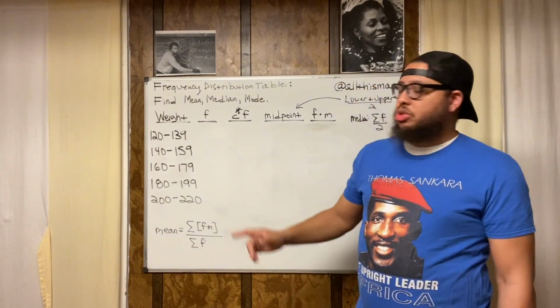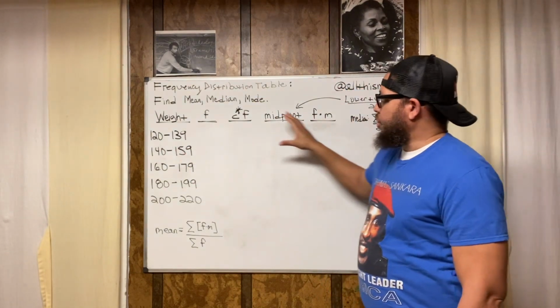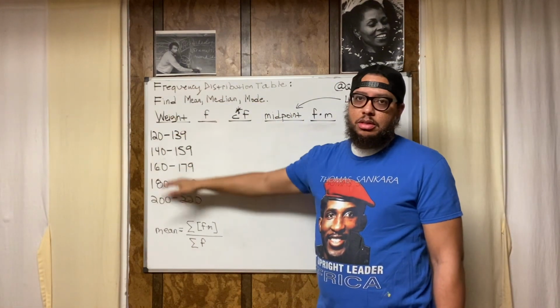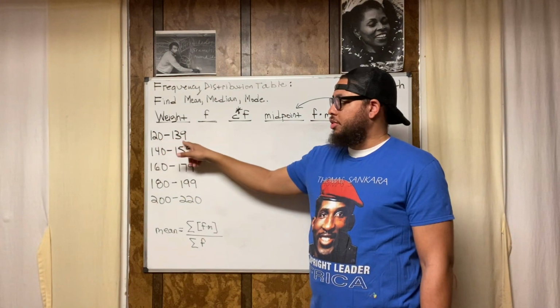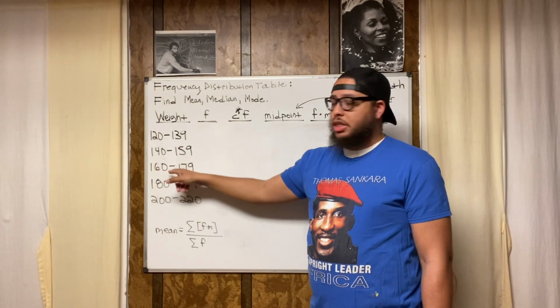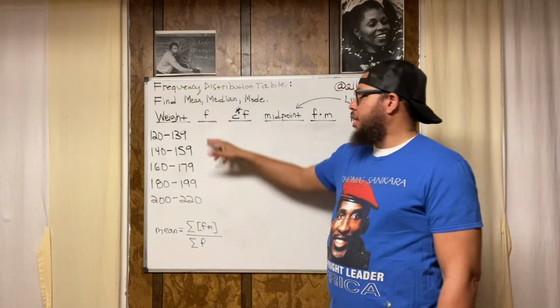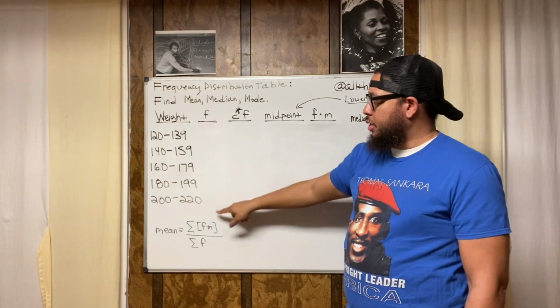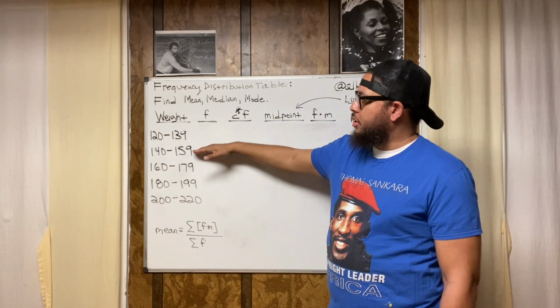So we're going to get into a frequency distribution table. We're dealing with weights of people. We have weight ranges from 120 pounds to 139 pounds, 140 to 159, 160 to 179, 180 to 199, and 200 to 220. This column is for our frequency, meaning how many individuals have a weight in this range.